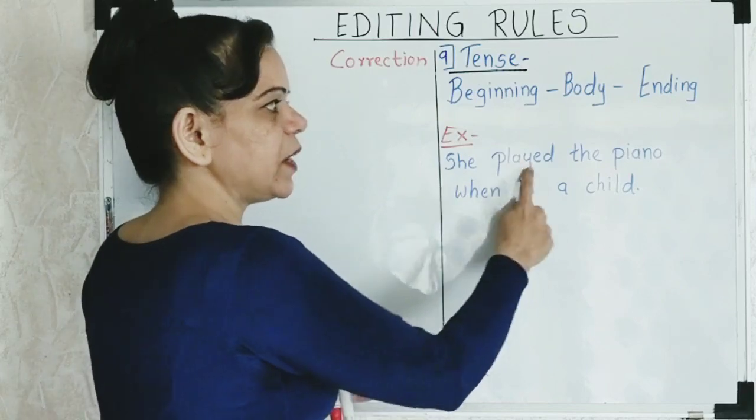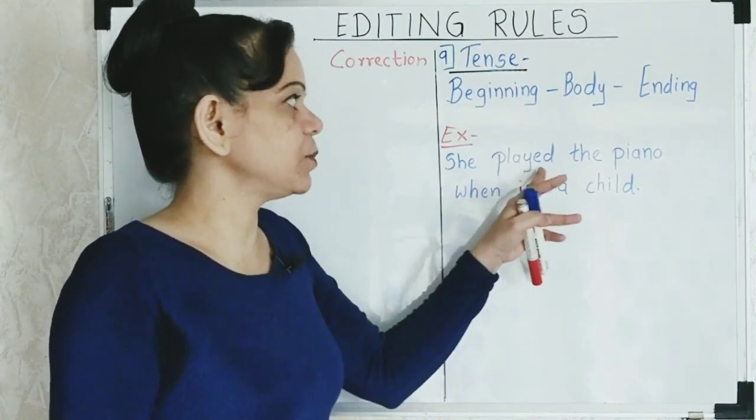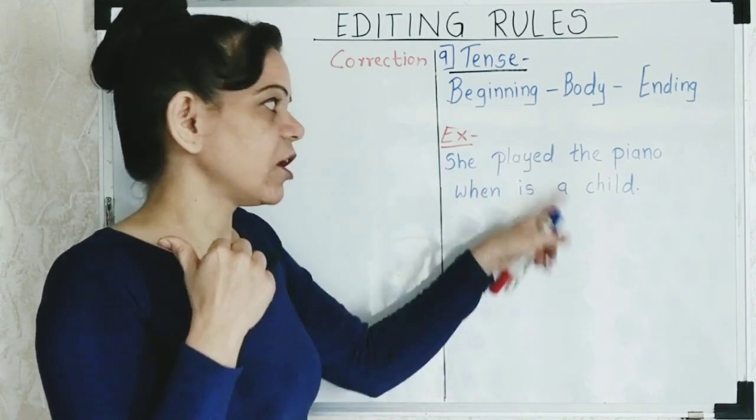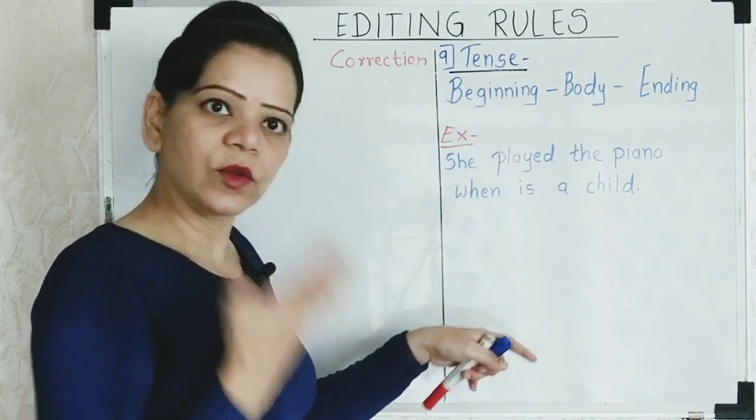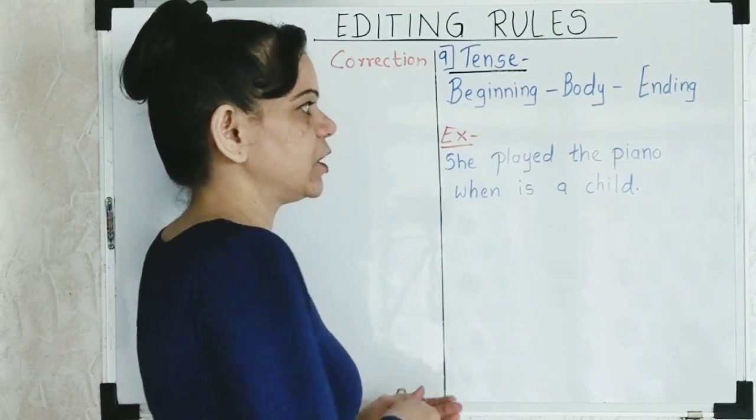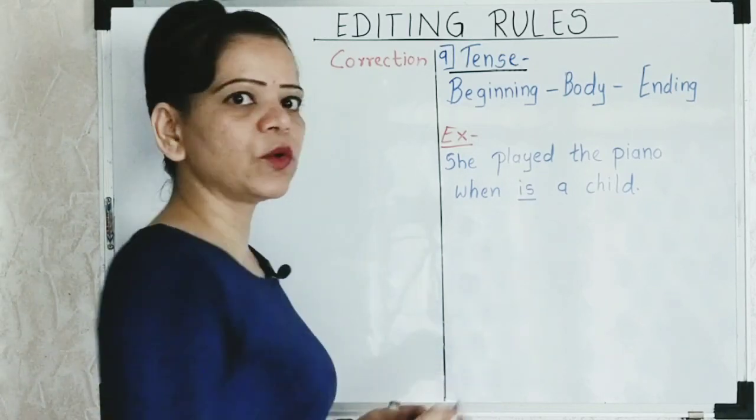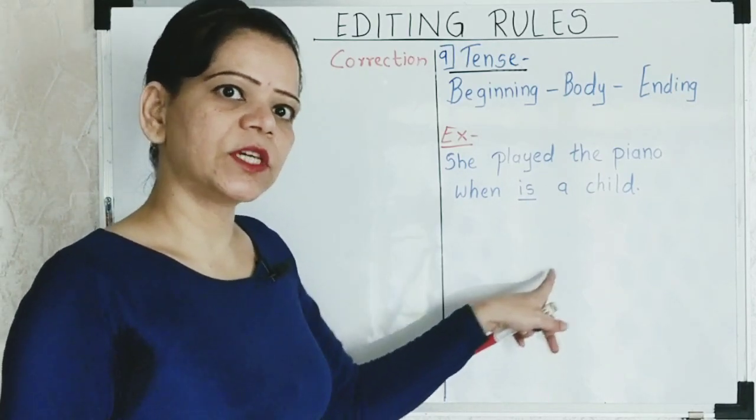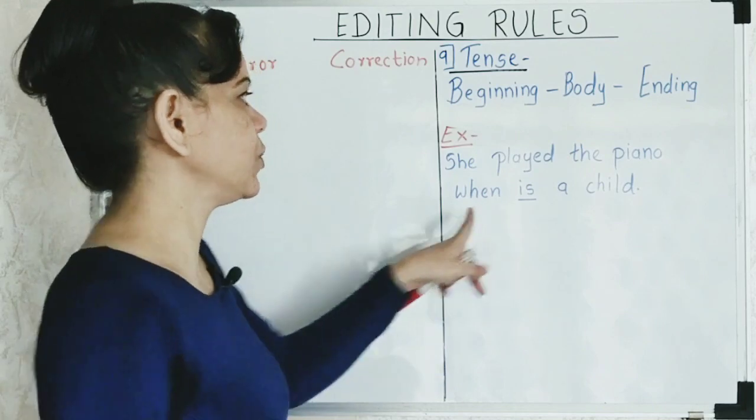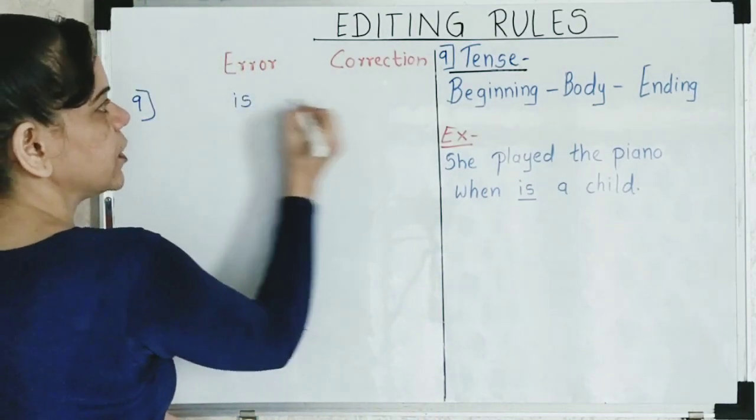So when I say, "She played the piano when she is a child," now she is not a child, so she played the piano. Can I have "is" over here? No, I cannot, because she is no more a child right now. So what's the correction needed over here? If I am using the past tense there, I've got to use the past tense towards the end of the sentence as well. So what will I write? The correction over here is "is" should be corrected to "was."